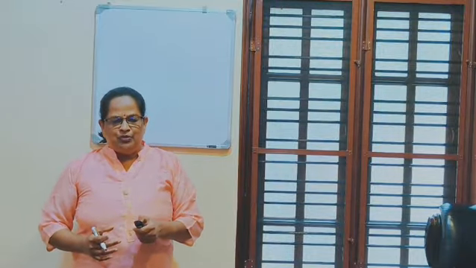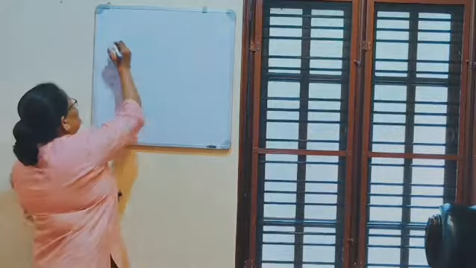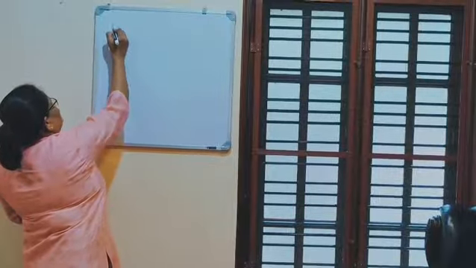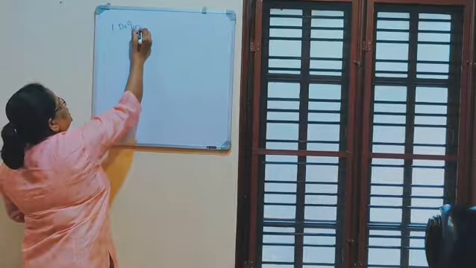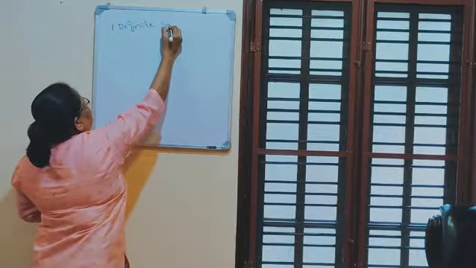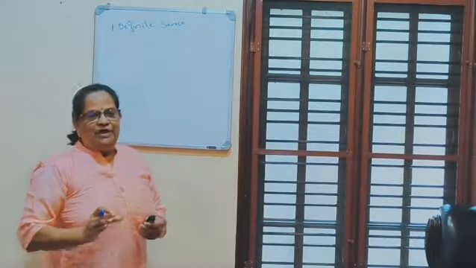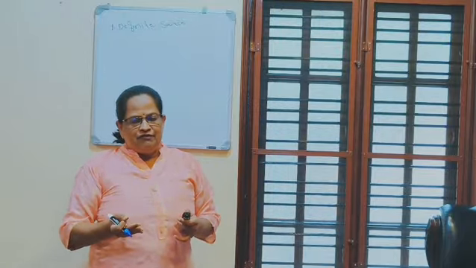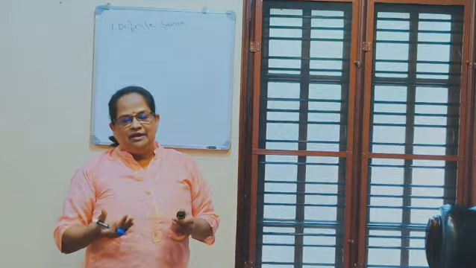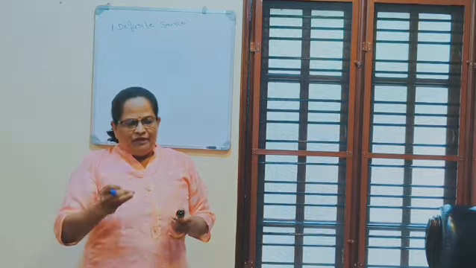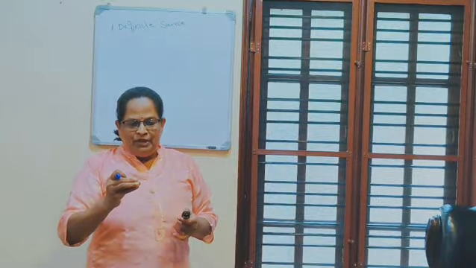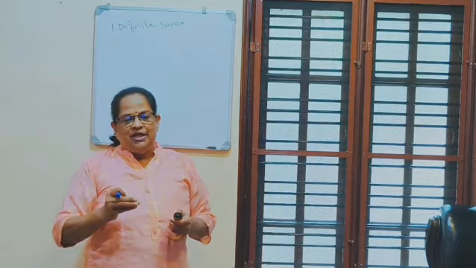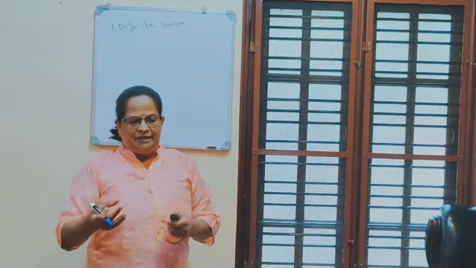So, let us start with the first point. It's a definite source. We know that we have 5 heads of income. Income from salary, income from house property, income from business or profession, capital gain and income from other sources. So, whatever income we are putting into tax should be able to be included in any of the 5 heads mentioned. It can be from salary, rental income, anything.